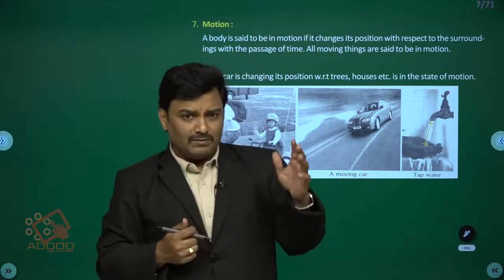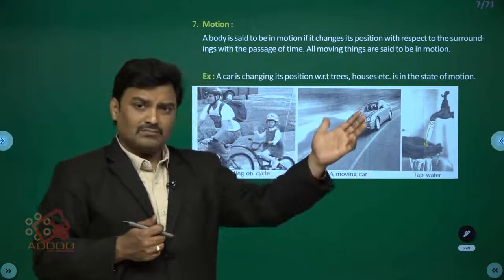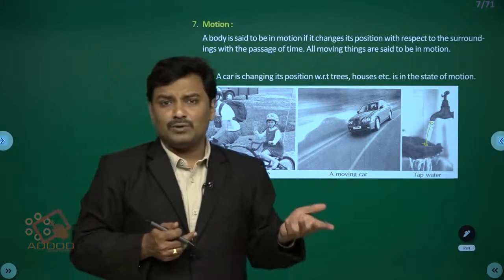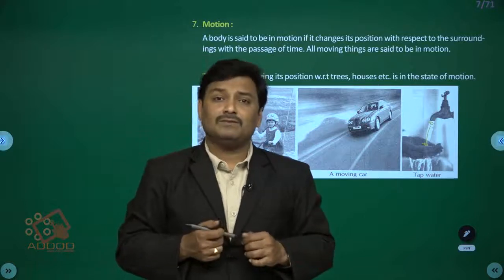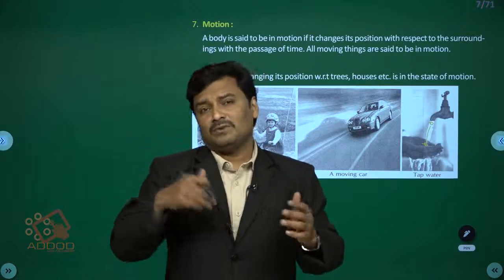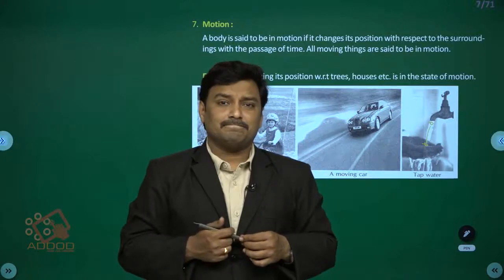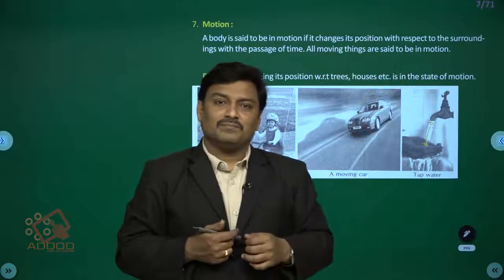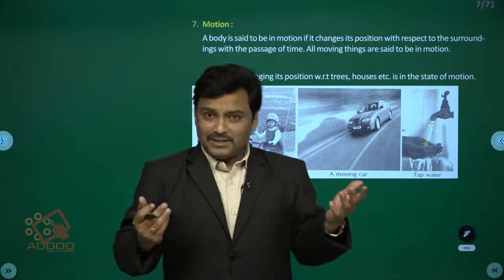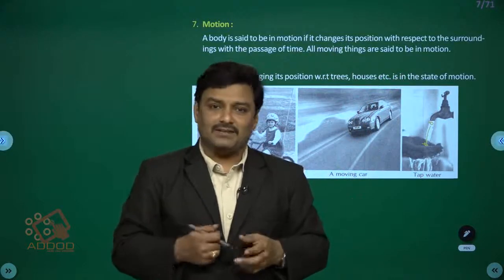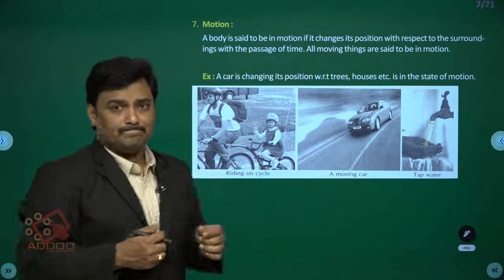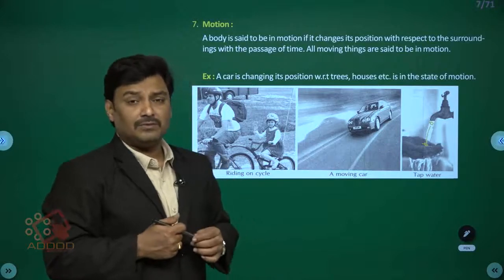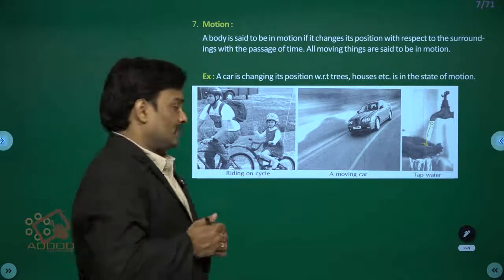So if we take the tree on the sideway of your home, it is at rest with respect to your house. But if you watch the same tree with a powerful telescope from another planet, how does it appear? Definitely it appears to be revolving or moving. The tree is in motion if you see it from the other planet. Obviously rest and motion are relative, and we cannot differentiate them unless you specify the